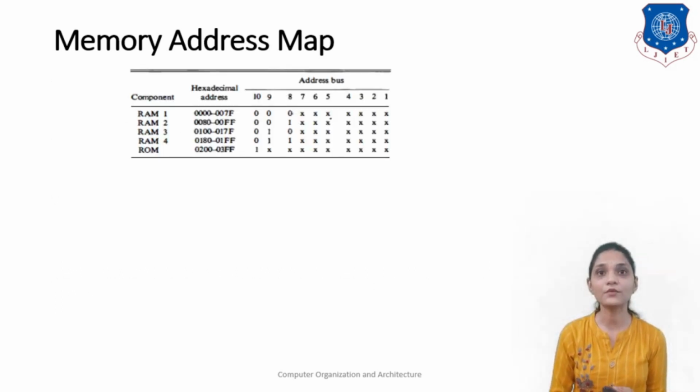So let me see how we can do. We have used 4 RAM of 128 cross 8, and that will sum up to a 512 cross 8 RAM size, and ROM of 1 chip, that is of 512 cross 8.